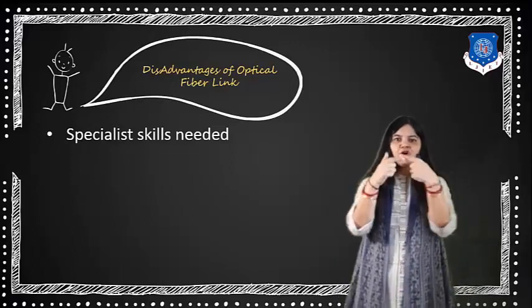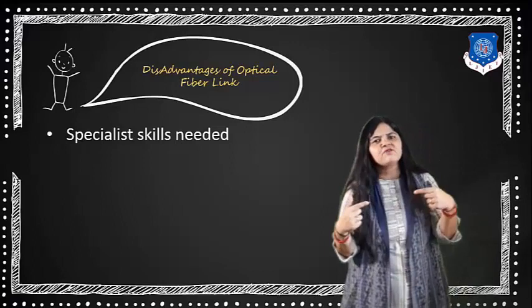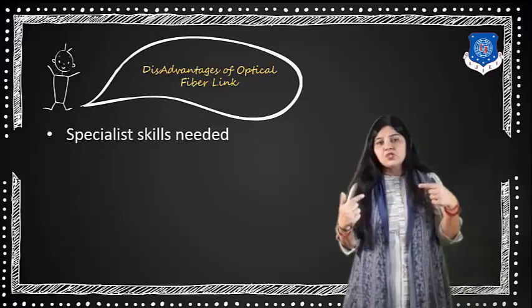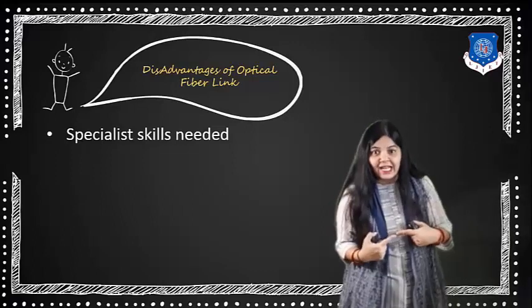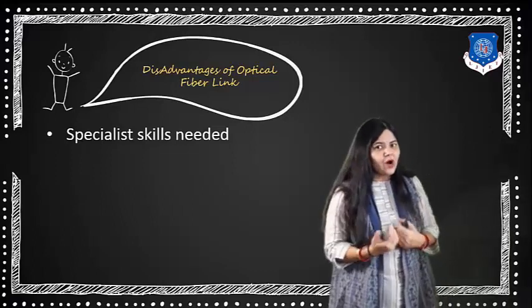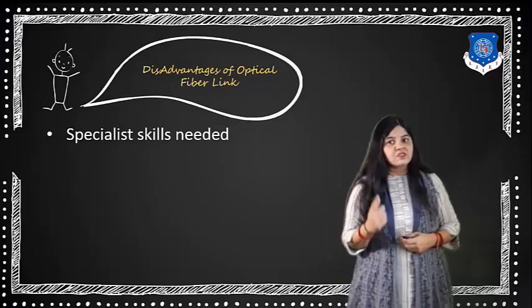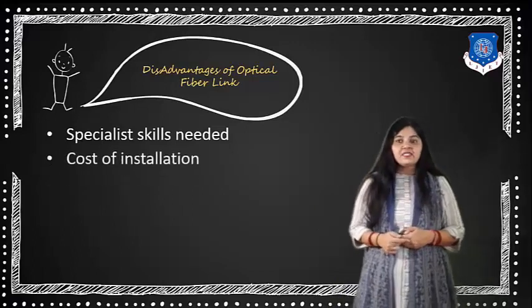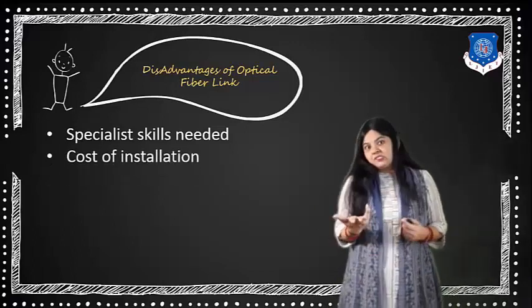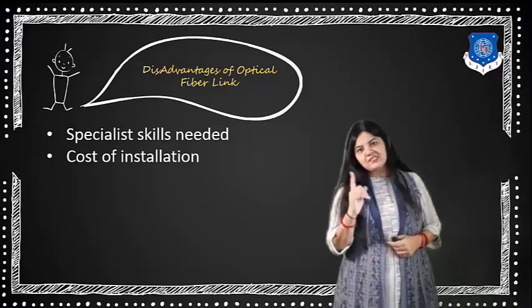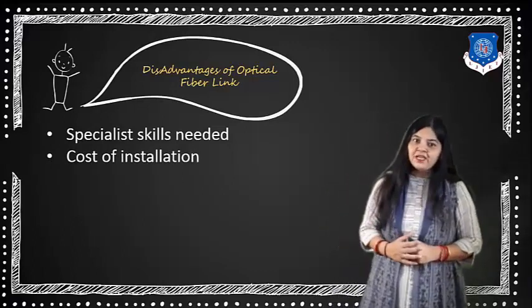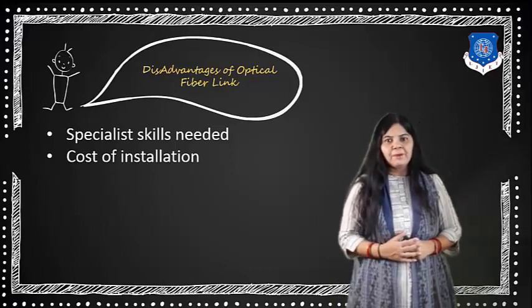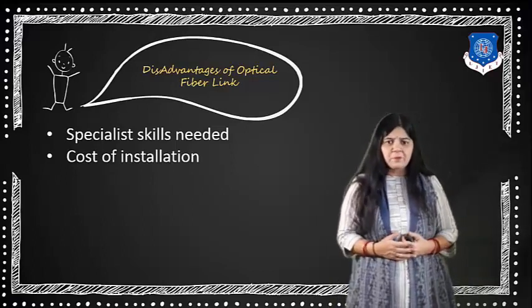As you know, the core has a very small diameter. So if you do not join the two cores perfectly, then light will go out. So specialist skill is needed. Another thing that's very important nowadays is cost. While going for the implementation using copper cable, it can be cheaper.